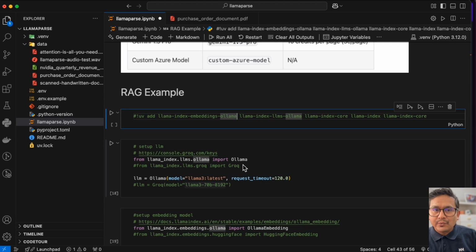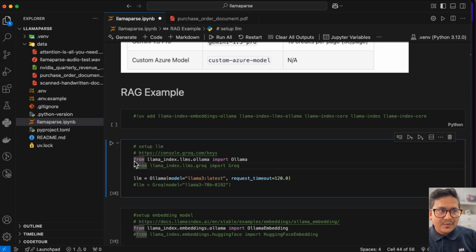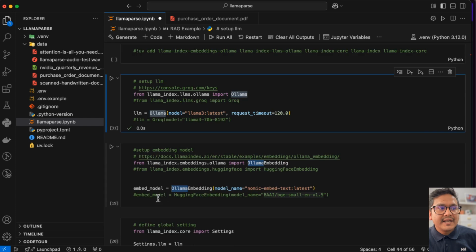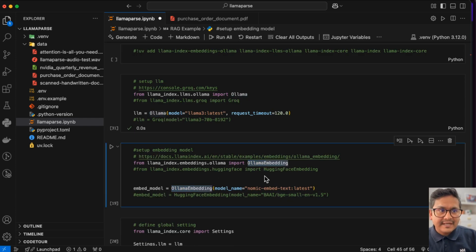So here I'm using the Ollama. For that you need to have Ollama running, but if you don't want Ollama, you can just uncomment this. But I have the video about Ollama also, how you can do this, but before this you need to have Ollama running on your machine, right? For me, I already have it, but if you don't have it, you can use the Groq API key. I will show you about Groq also. I'm saying I want to use the Ollama model, and for the embedding, if you don't have Ollama, I have here Hugging Face embeddings. You can just uncomment this and it will be running here.